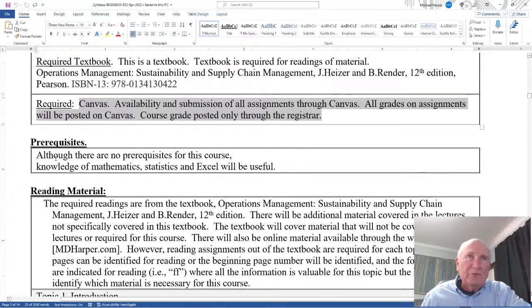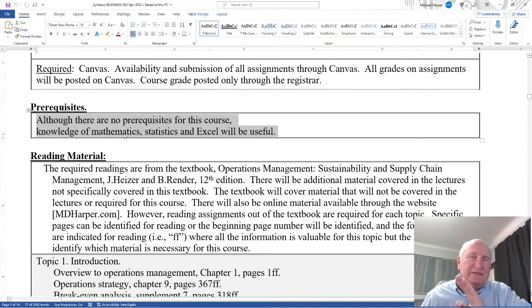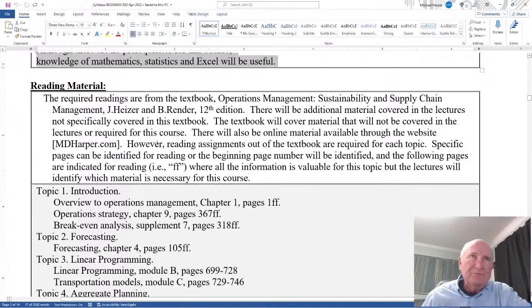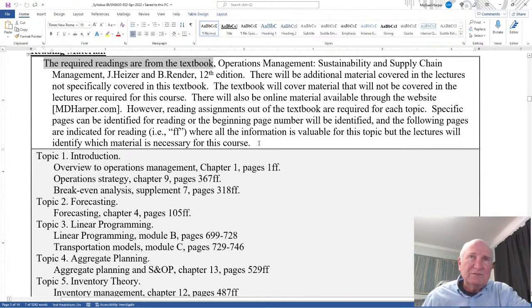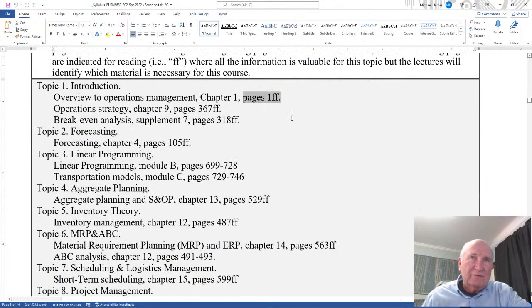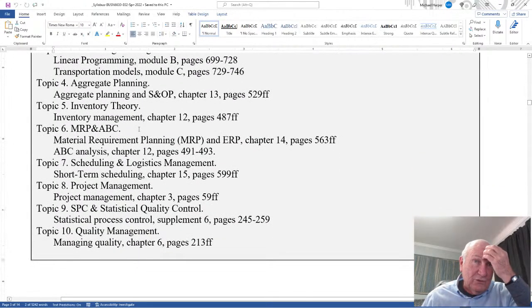Although there are no prerequisites for this course, knowledge of mathematics, statistics, and Excel will be useful. What I mean by that is I'm not going to go back and teach math or teach statistics or even teach Excel. But if you need help and you don't remember some of that, I will help you through office hours and Q&A. But it's not part of the course. It's outside the course. Here's reading material in the required textbook, and I explain here what the FF means, and following, the type of thing. So I have pages in the textbook that apply to this course.